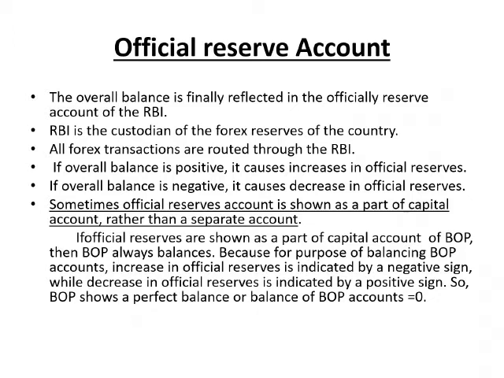If official reserves are shown as a part of the capital account of BOP, then BOP always balances, because for the purpose of balancing BOP accounts, an increase in official reserves is indicated by a negative sign, while a decrease in official reserves is indicated by a positive sign. So BOP shows a perfect balance. Balance of BOP accounts is equal to 0.